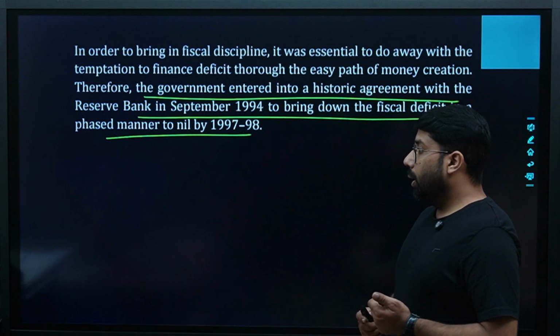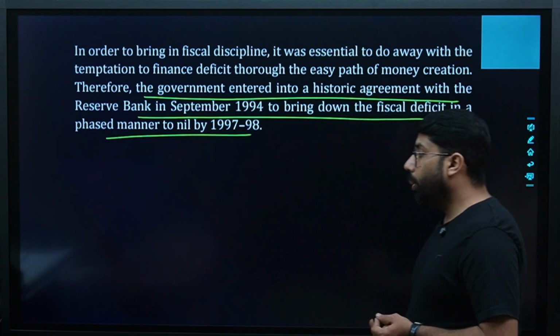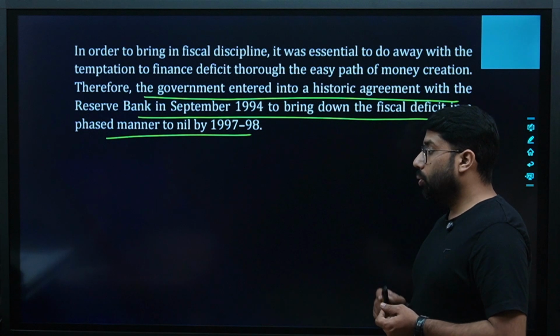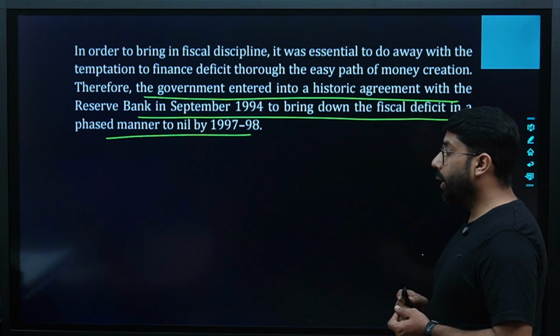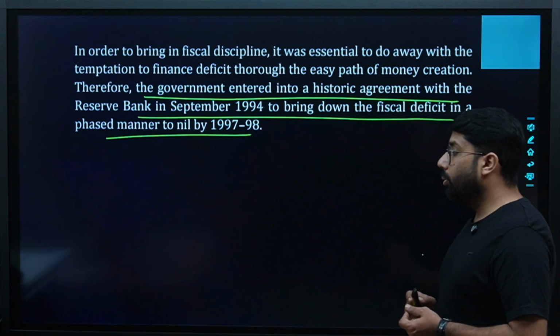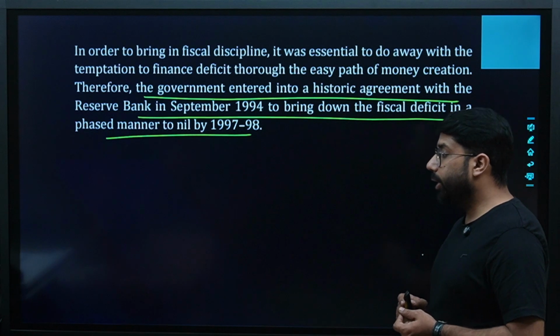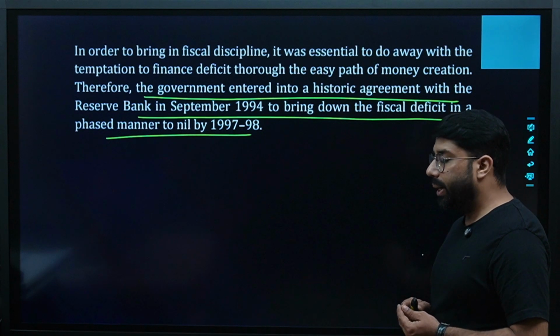In order to bring in fiscal discipline, it was essential to do away with the temptation to finance the deficit through the easy path of money creation. Therefore, the government entered into a historic agreement with the Reserve Bank in September 94 to bring down the fiscal deficit in a phased manner to nil by 1997-98.